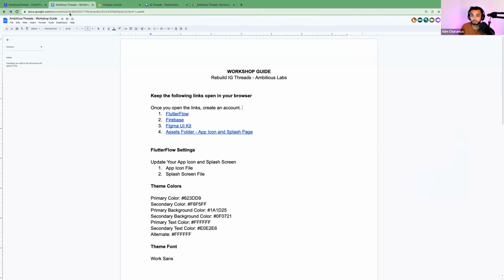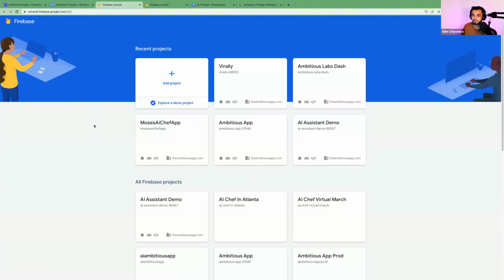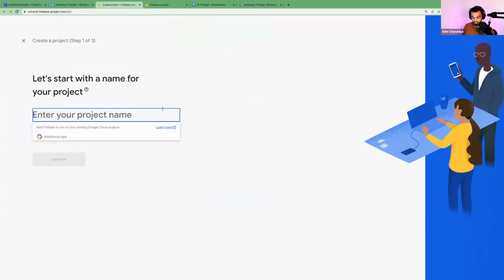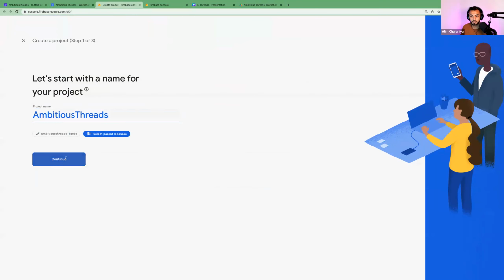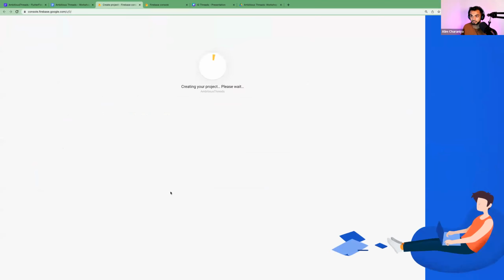Okay, cool. So we're going to open up our Firebase console by clicking on Firebase, and that should take us to console.firebase.google.com. And here's where we're going to set up our Firebase project. Tap on Add Project, and here in our project name, I'm going to say Ambitious Threads. Okay, and just hit Continue. I recommend turning off Google Analytics for now. We'll come back to it later. Hit Create Project. We'll let that spin up.